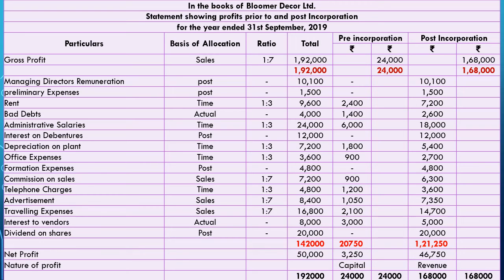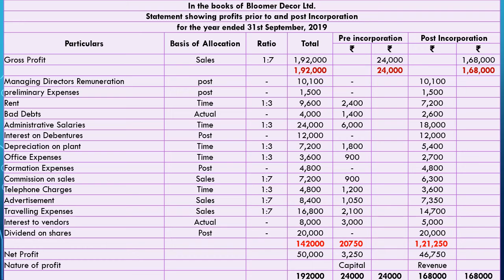Now come towards the expenses. Managing director's remuneration. It is related with the company getting registered; only then do we have to pay the director's remuneration. Hence, it is related with the post-incorporation period. So the total expense of 10,100 is going to be paid in the post-incorporation period.